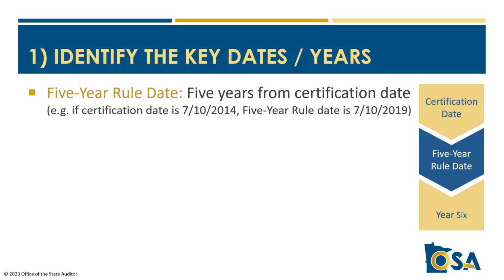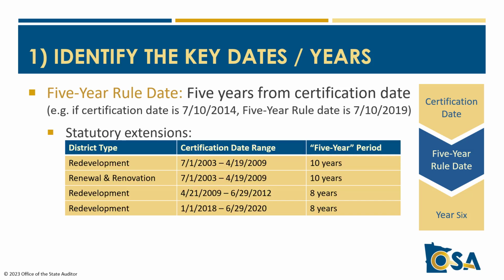For example, a district certified July 10th, 2014 would have a 5-year rule date of July 10th, 2019. There are, however, some statutory extensions of the 5-year period for some districts certified during date ranges related to the Great Recession and the COVID pandemic, where the 5-year period may run for 8 or 10 years. In addition, some authorities have obtained special law extensions of varying lengths for districts with special situations. So you should note whether any extension applies to the district and identify the 5-year rule date accordingly.